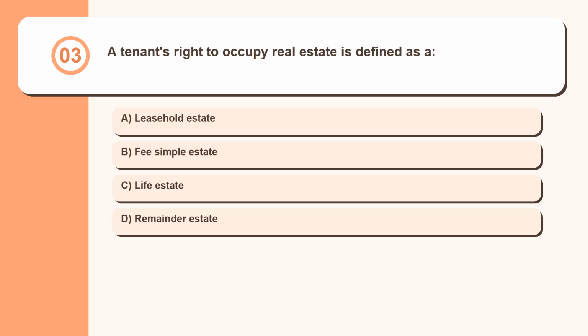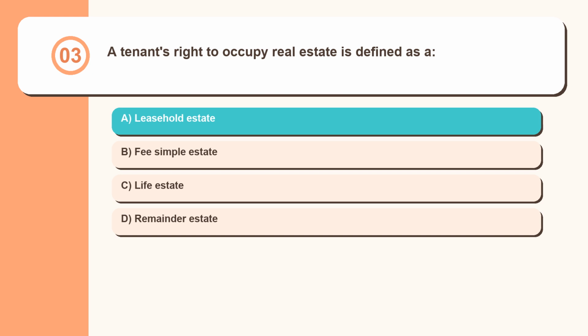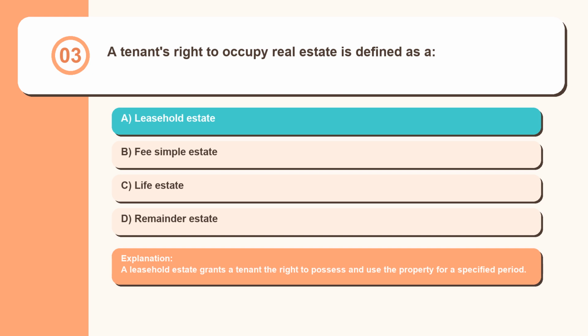Question 3. A tenant's right to occupy real estate is defined as a: leasehold estate, fee simple estate, life estate, remainder estate. A leasehold estate grants a tenant the right to possess and use the property for a specified period.